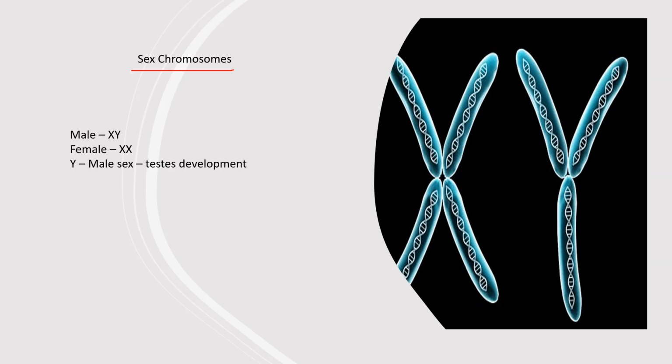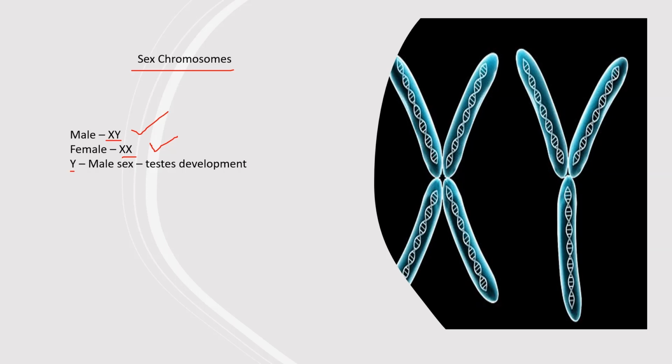In mammals, including humans, sex chromosomes are called X and Y. A male diploid cell contains one pair of sex chromosomes, that is X, Y, along with the somatic chromosomes. In female, the diploid cell contains a pair of sex chromosomes, that is X and X, along with the somatic chromosomes or